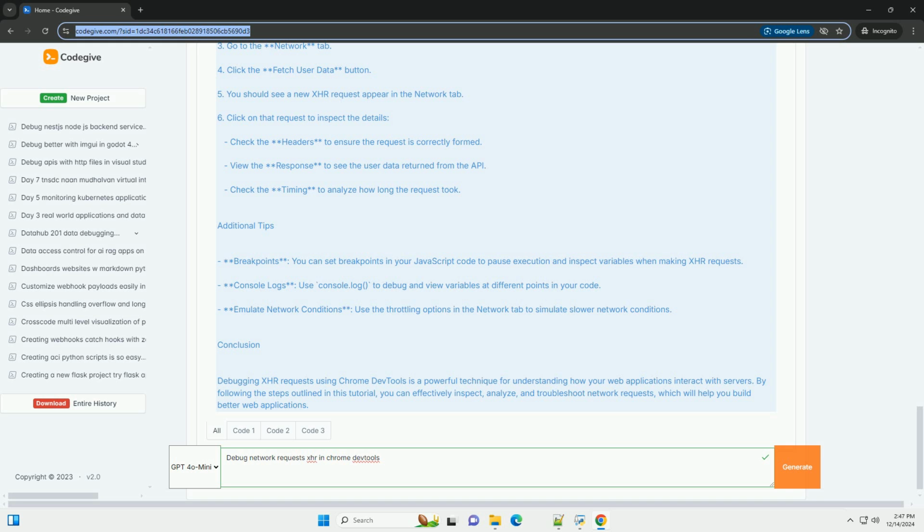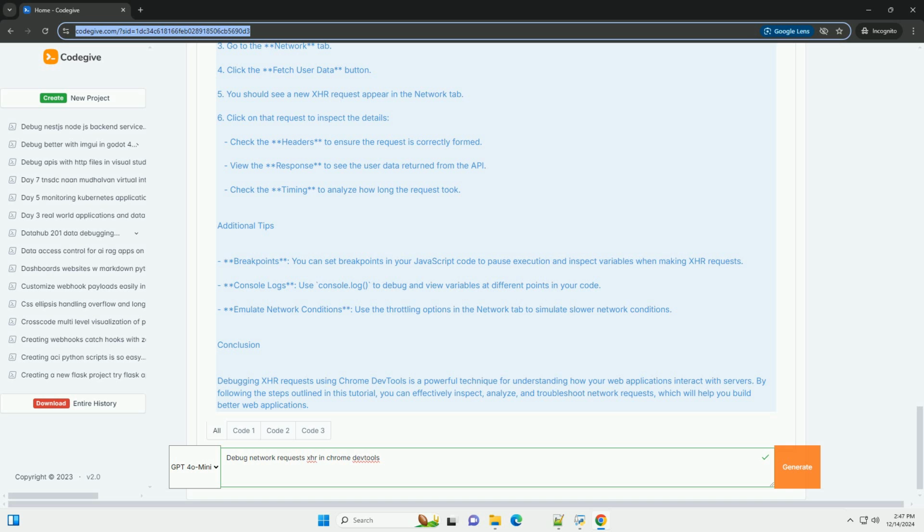Step 3, initiate an XHR request. 1. Perform an action on the web page that triggers an XHR request. This could be anything like clicking a button, loading data, or submitting a form. 2. Watch the Network tab. You'll see a list of network requests being populated.